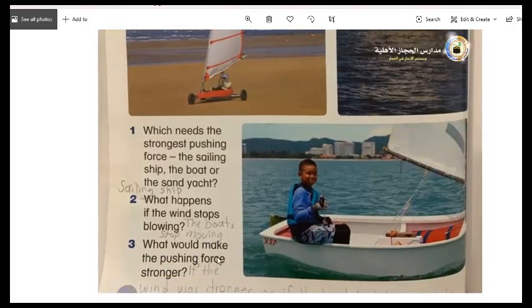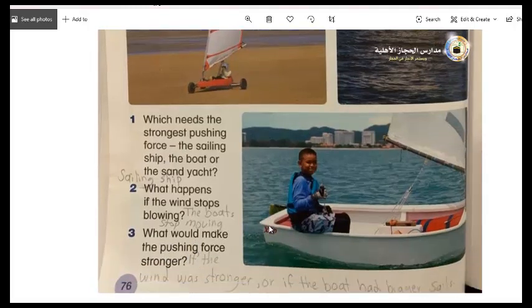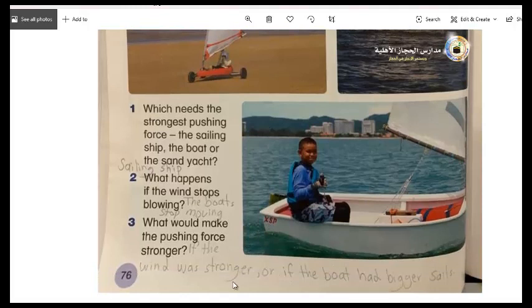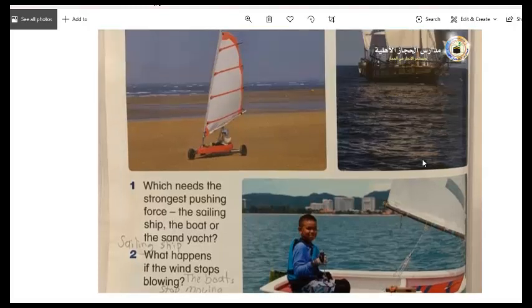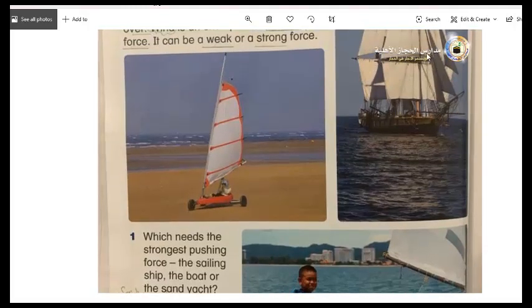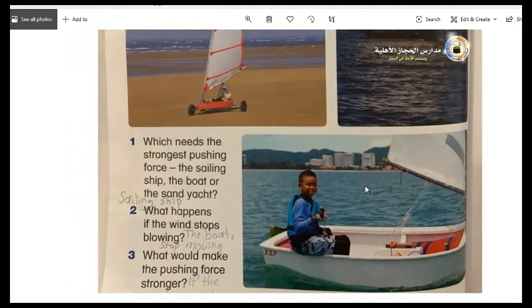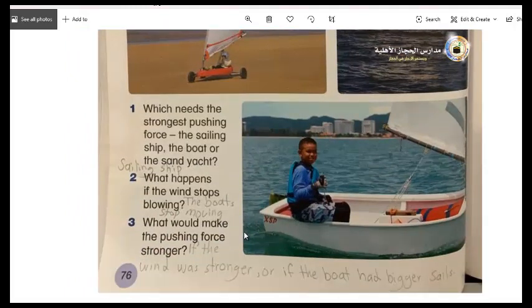And what would make the pushing force stronger? If the wind was stronger, this will make the pushing force stronger. Or if the boat had bigger sails. If the sails are big, this will give a pushing force that is stronger.